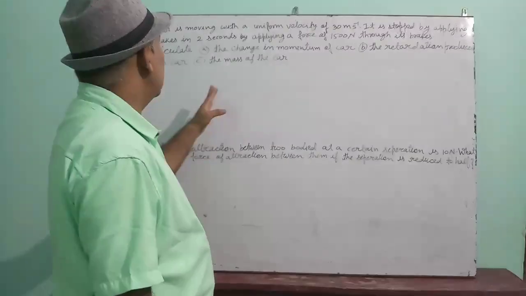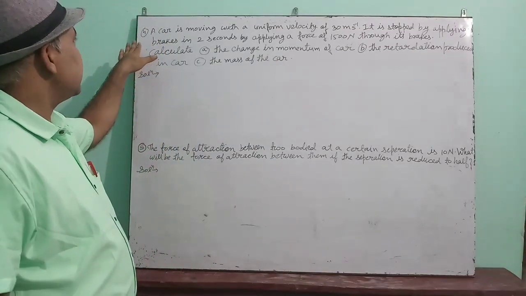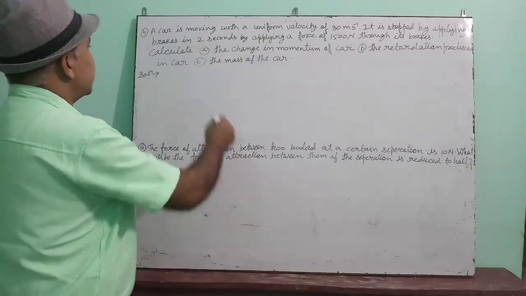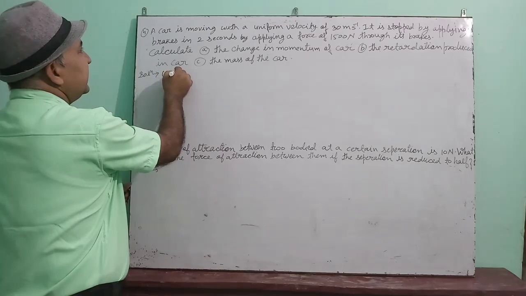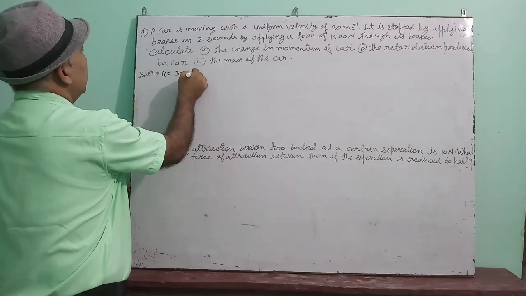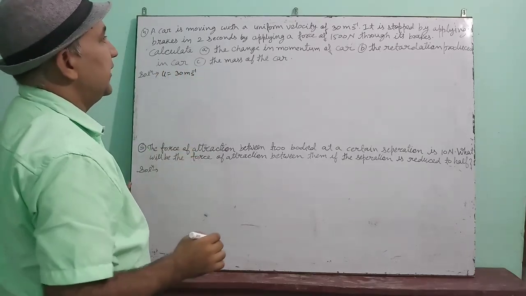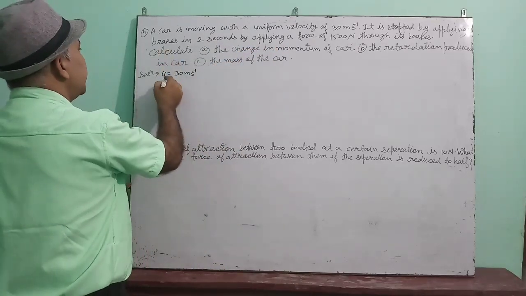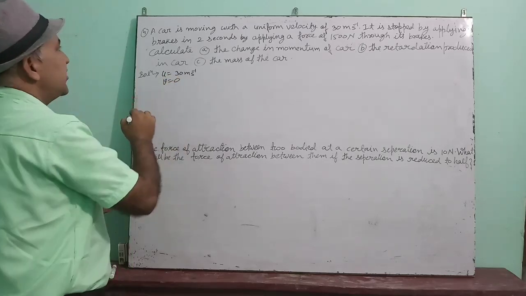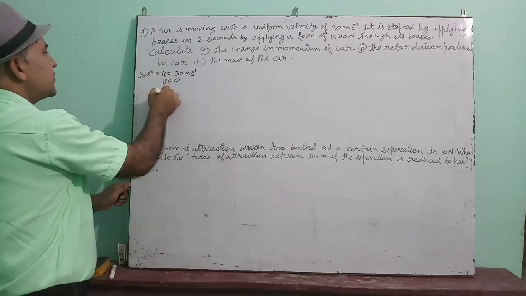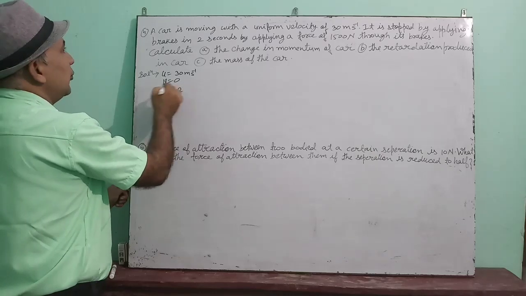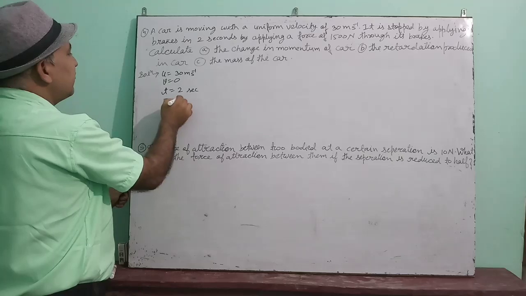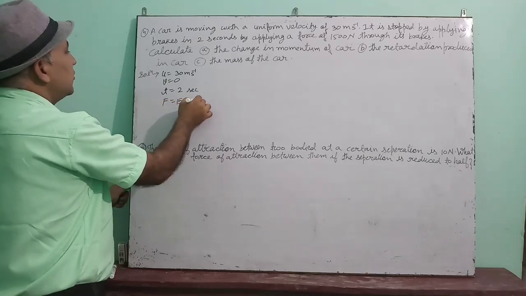Okay, now see these two questions. The fourth question is, a car is moving with a uniform velocity of 30 meter per second. That means initial velocity is given 30 meter per second. It is stopped by applying brakes. That means final velocity is 0, in 2 seconds, that means time is 2, by applying a force of 1500 Newton through its brakes.